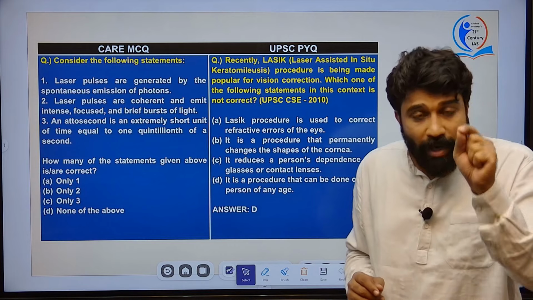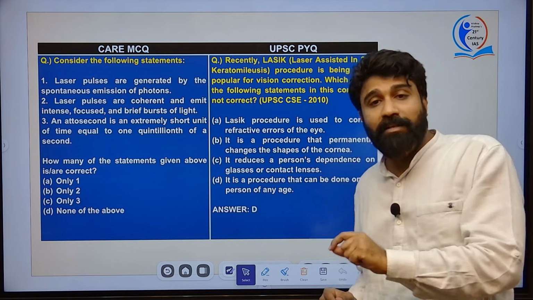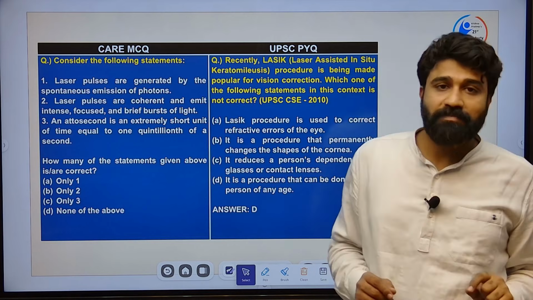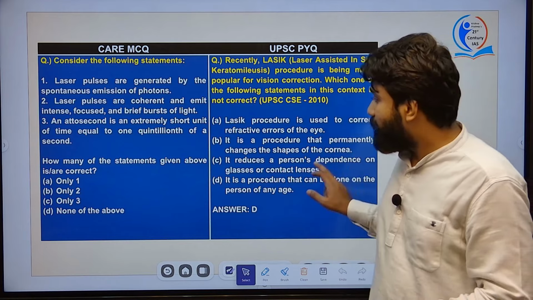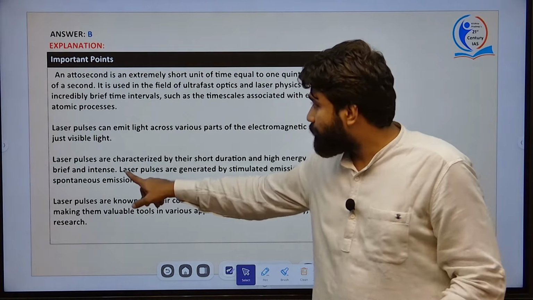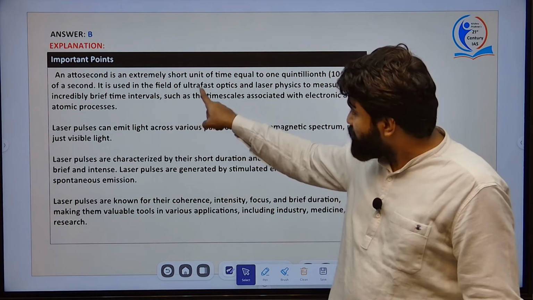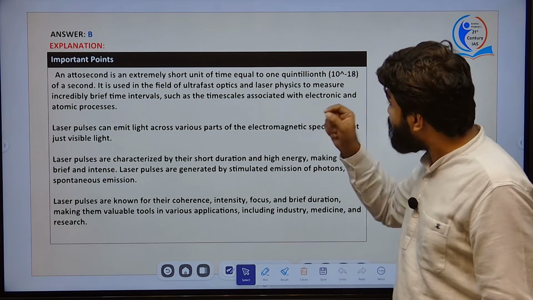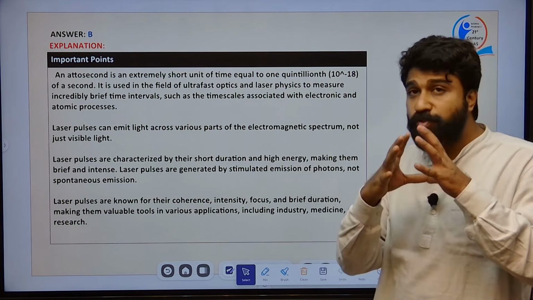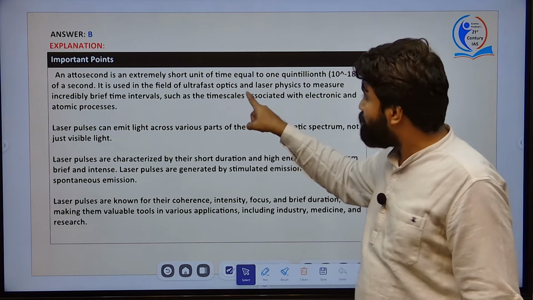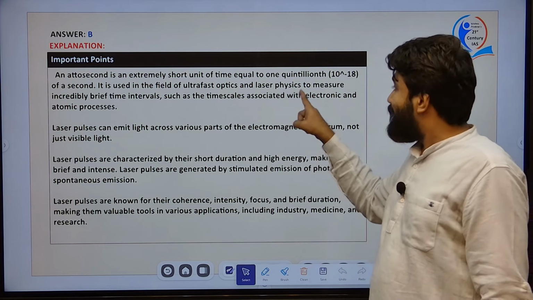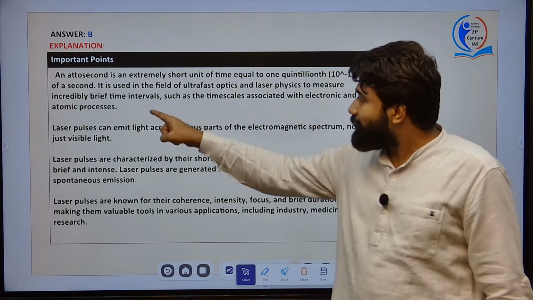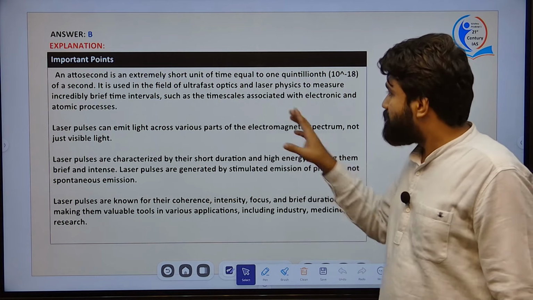That means 1 by 10 to the power of minus 18 of a second. Okay, this is what the third statement is talking about. An attosecond is an extremely short unit of time equal to 10 to the power of minus 18 of a second. It is used in the field of ultrafast optics and laser physics to measure incredibly brief time intervals such as the time scale associated.